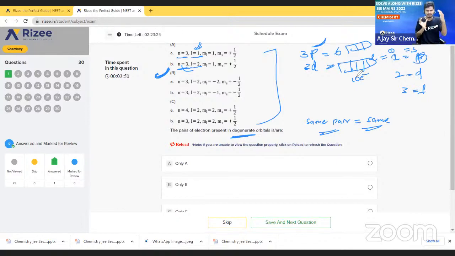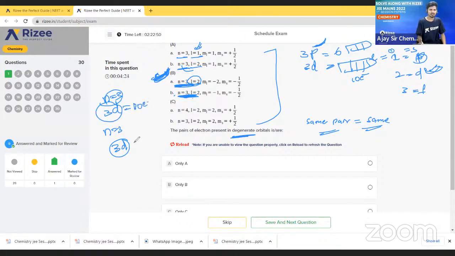So they are not matching. We have to select the same number of electron pairs. See option B. Here n is equal to 3 and L is equal to 2, that means 3d. In option A, and in option B, n is equal to 3 and L is equal to 2, that means 3d. Here also 3d. So in 3d, 10 electrons are present, here also 10 electrons. But here the ML value and MS value are also given. We have to check those values also.